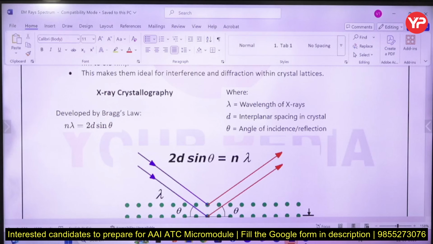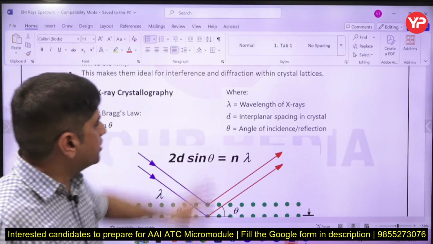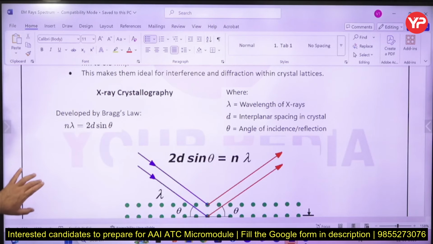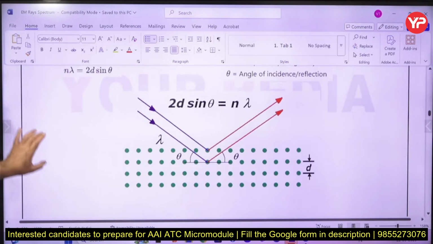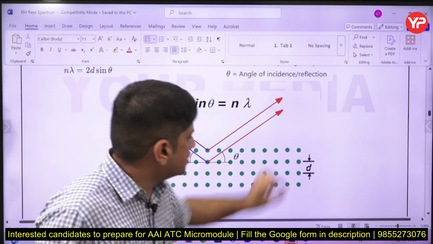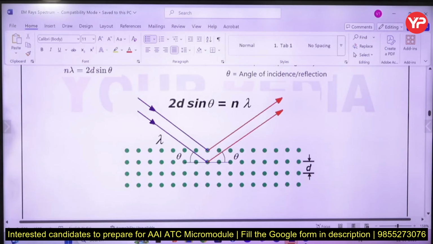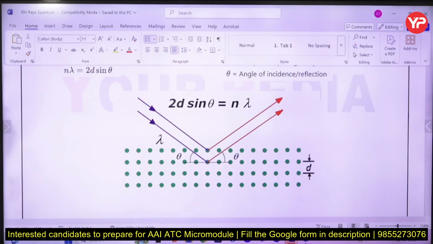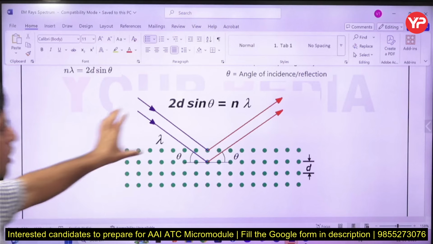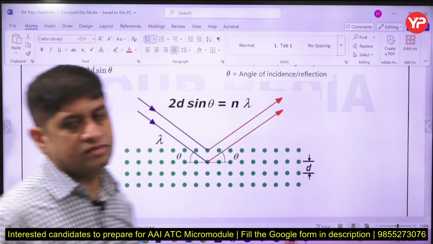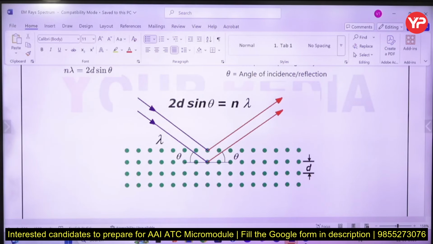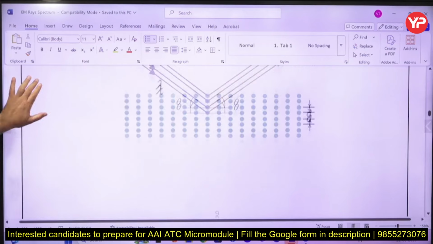The wavelength of X-ray and the interplanar spacing in the crystal should be comparable. So 2d sin theta is equal to n lambda. D is the distance between the atoms, theta is this angle. To get this kind of pattern, Bragg's law is this. Very, very important. A question can come from Bragg's law.